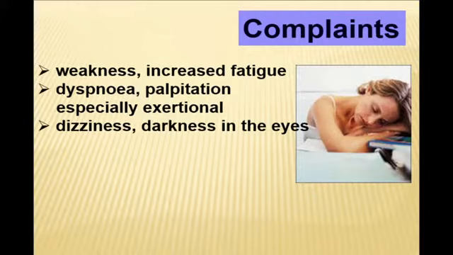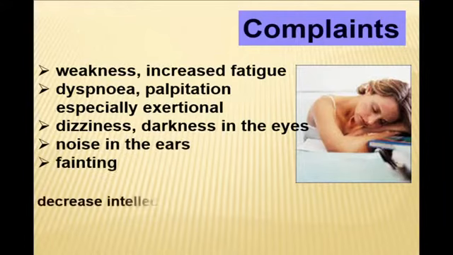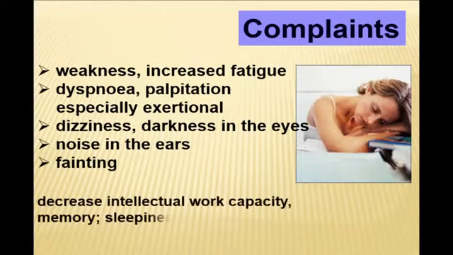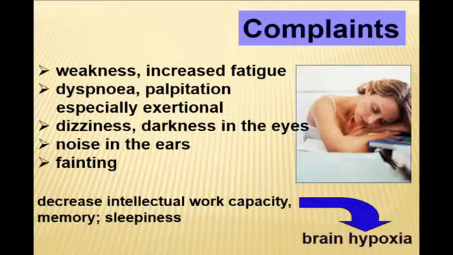Due to decreased activity of the brain, the patient feels dizziness, darkness in the eyes, noise in the ears, sometimes fainting. As a result, there is decreased intellectual work capacity, decreased memory, and problems with sleepiness, which are explained by brain hypoxia. You see, the main manifestation of anemic syndrome is hypoxia, decreased vital activity.